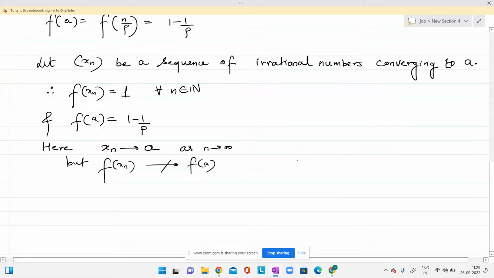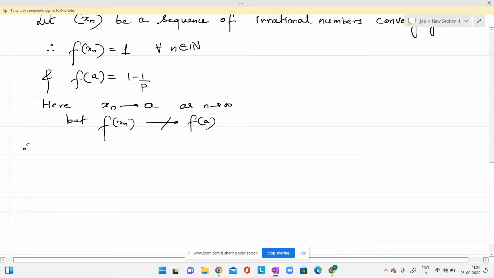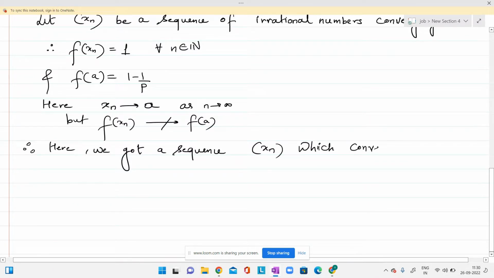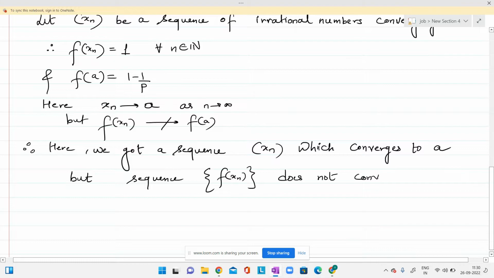So here we got a sequence xn which converges to a, but the sequence f of xn does not converge to f at a.